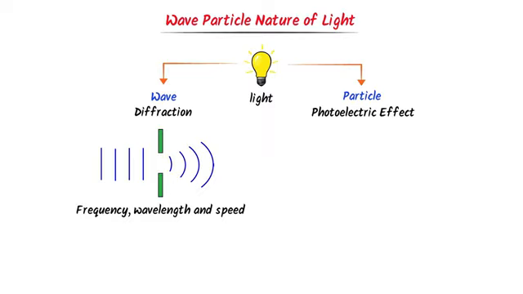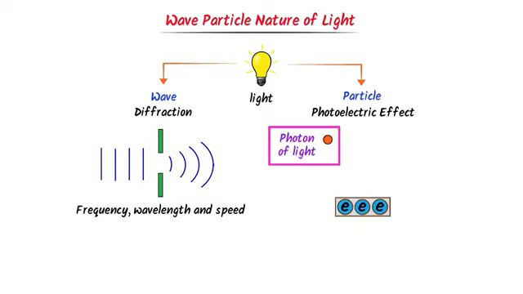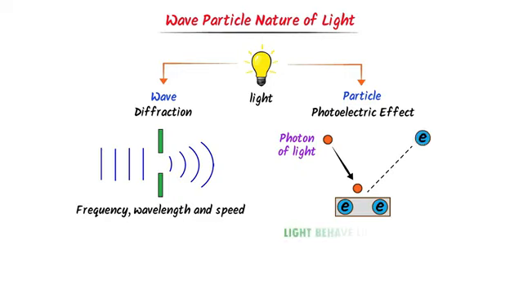According to Einstein Baba, light is made up of photons, which are energy packets. When these photons hit the surface of a metal, after collision, they eject or remove an electron from it. It shows that light also behaves as a particle. So we say that light behaves as a wave and light behaves as a particle.